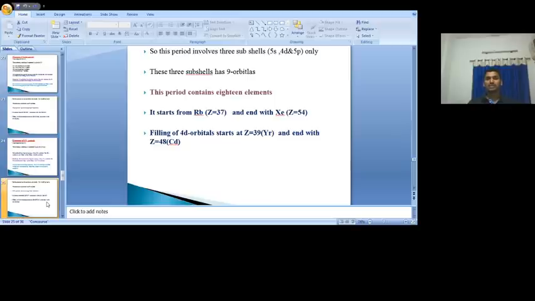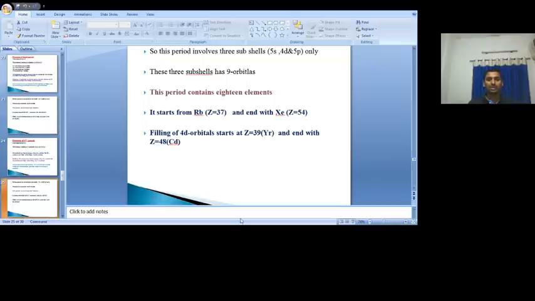After that, the 39th to 48th electrons enter into the 4d subshell. Then 49 to 54 electrons enter into the 5p subshell. So in this period, 18 elements are present. It starts from 37 and ends with 54. So the fourth period and fifth period contain the same number of elements, that is 18.